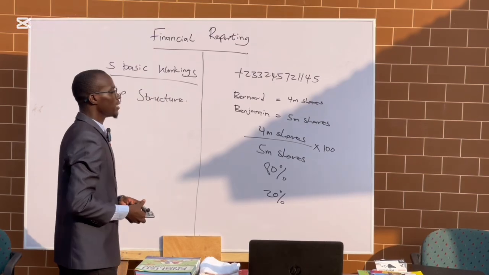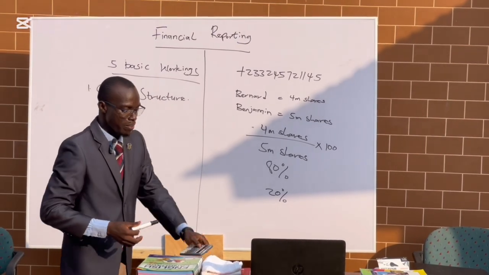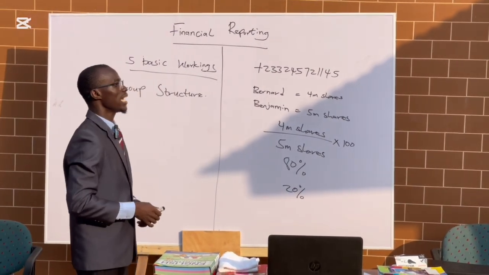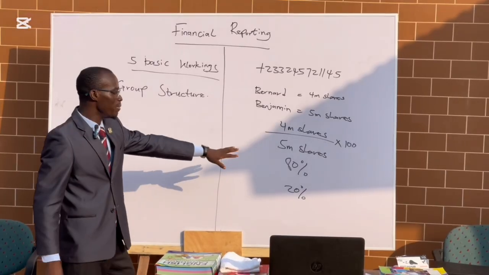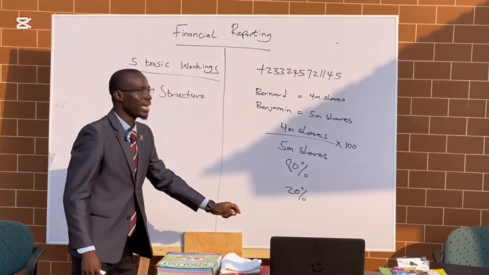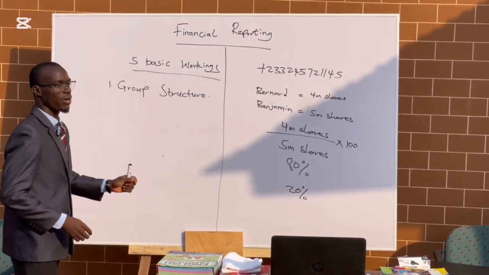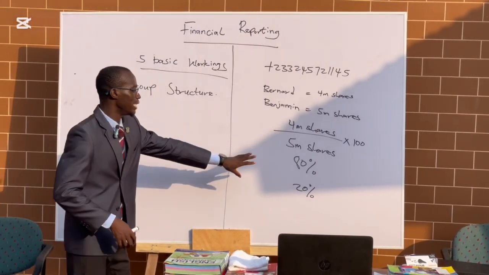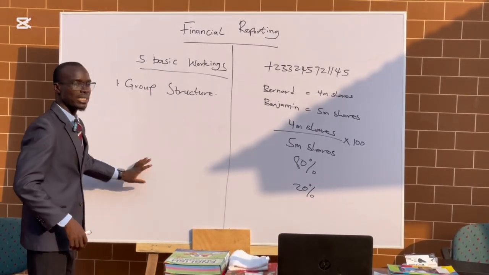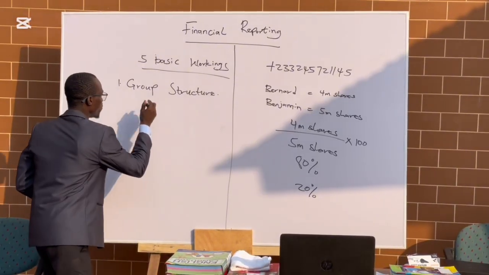Based on this ownership that Bernard has in Benjamin's organization, everything shows clearly that Bernard will be the parent and Benjamin will be the subsidiary. So what we do is use this analysis to draw our group structure. So Bernard.